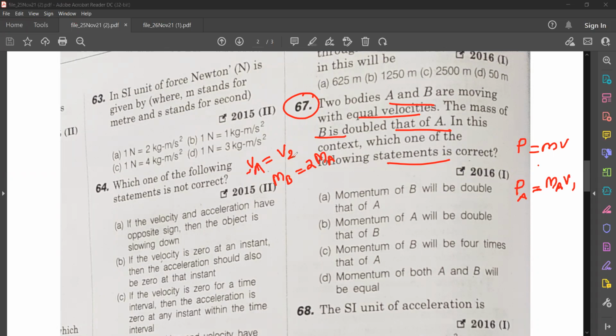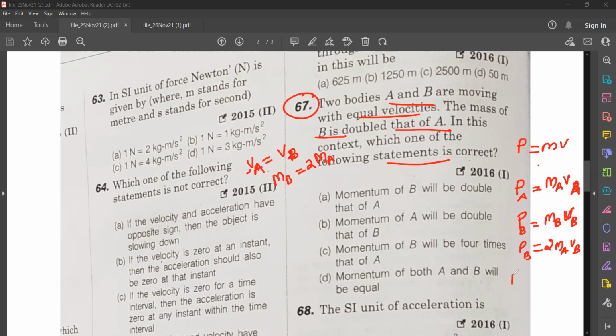I'm taking it as A and B. Now momentum PB is equal to MB VB. Now we know that MB is 2 MA, isn't it? So in PB, MB I can substitute as 2 MA.